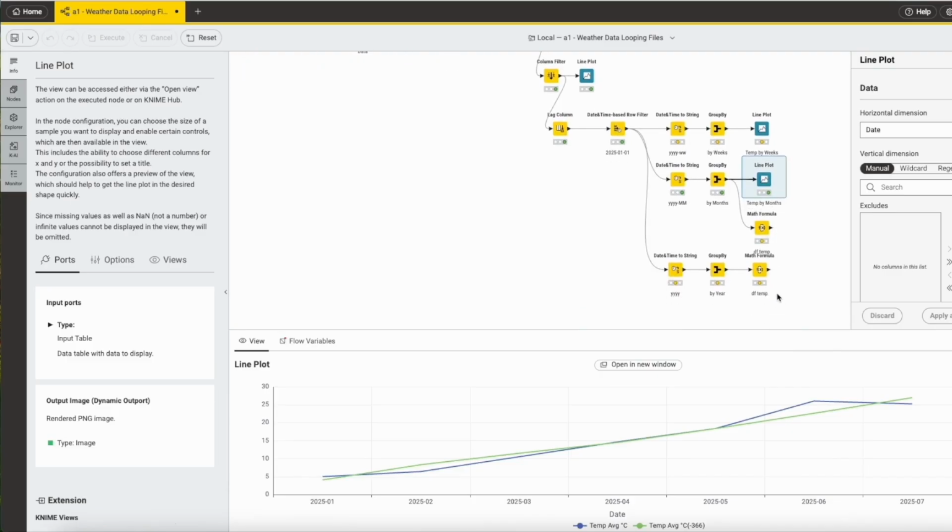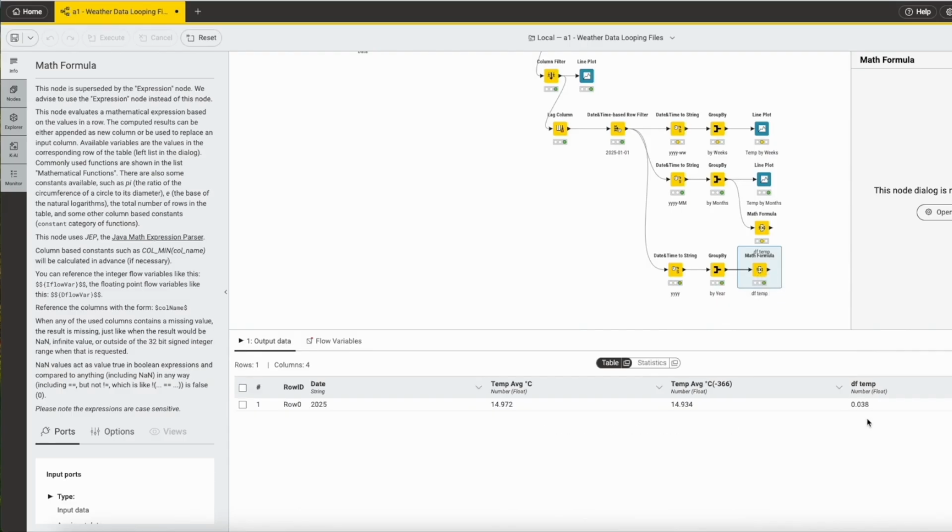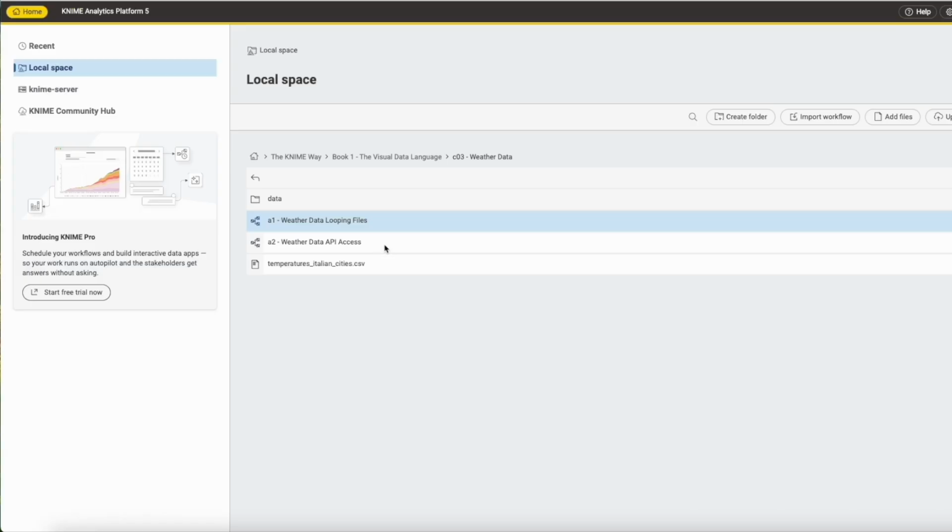If you then calculate the difference in average temperatures from last year to this year, we see that the difference was 0.038 degrees Celsius, which honestly is not very high. And so the question arises, where has climate change gone? To better answer this question, I have a second workflow here.